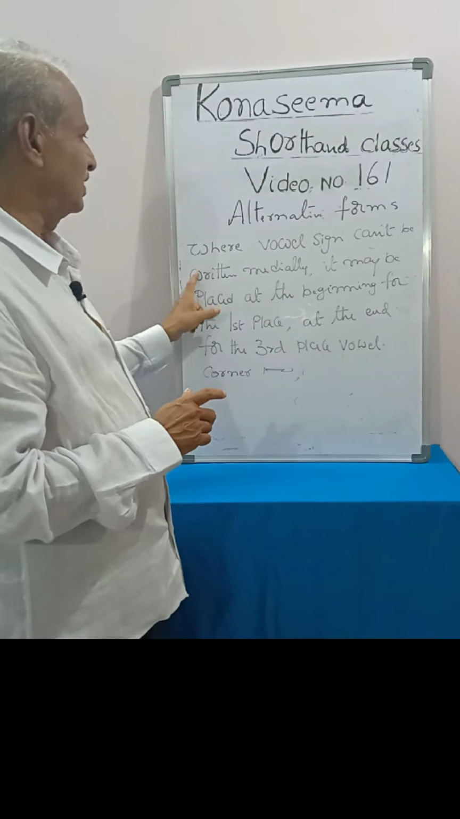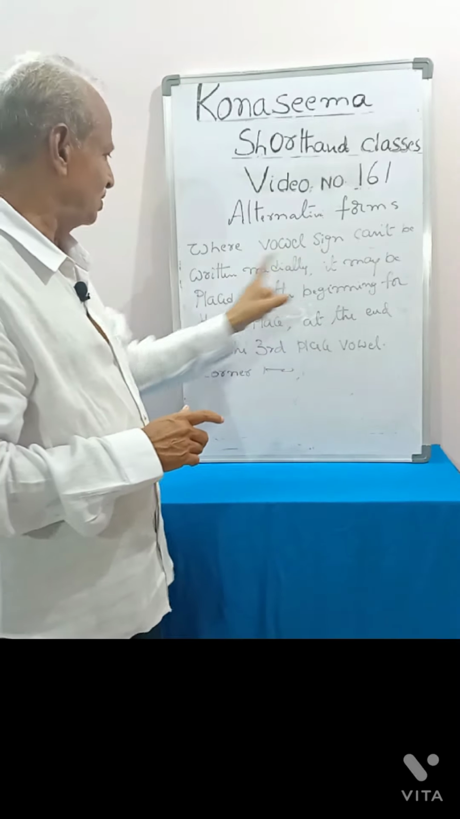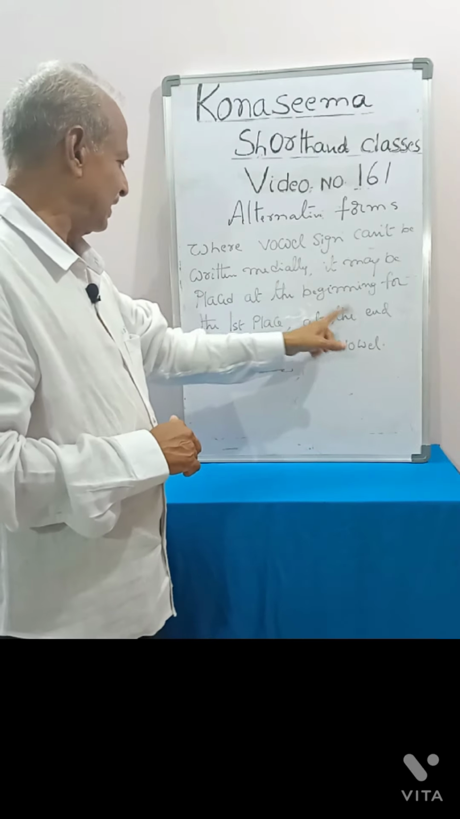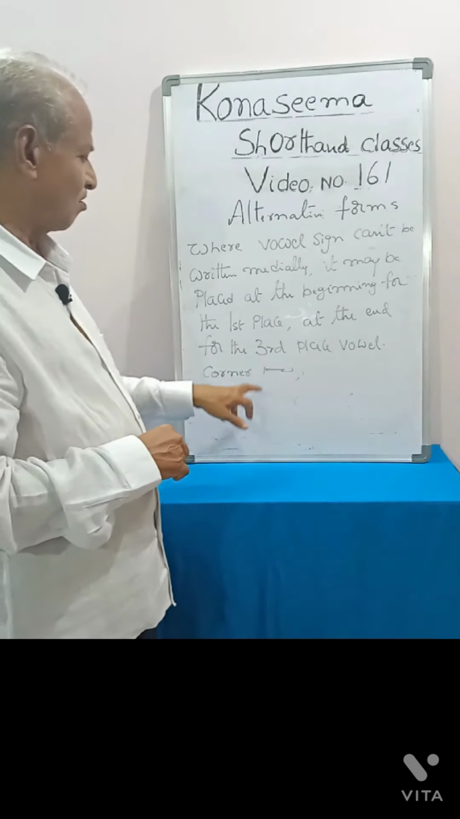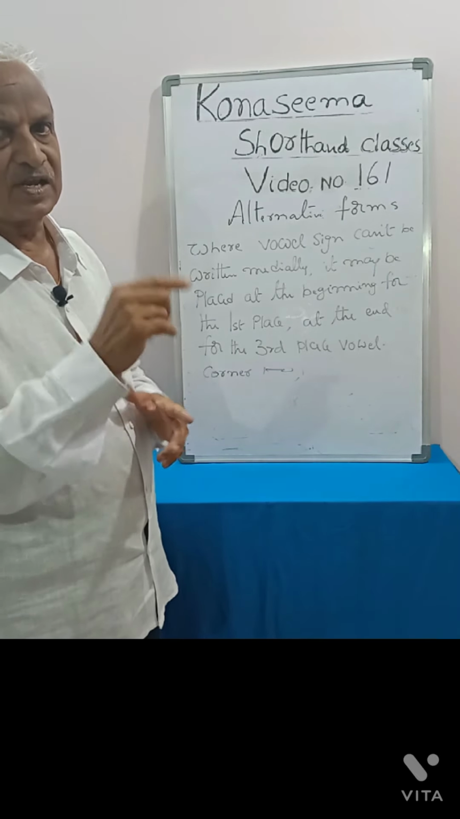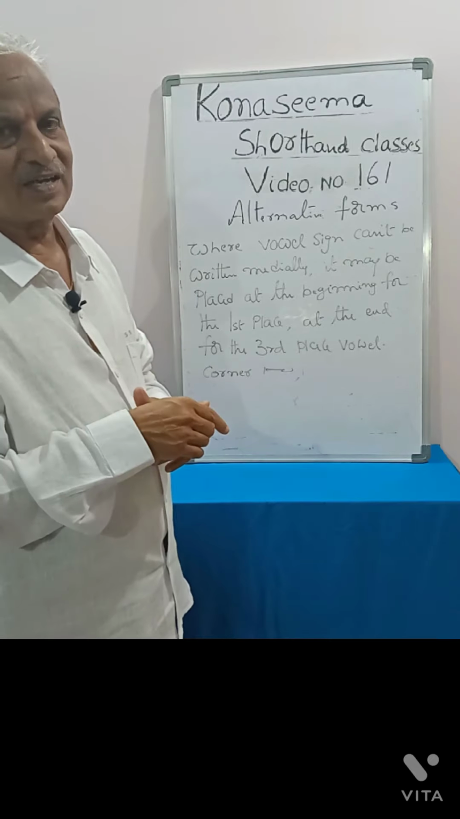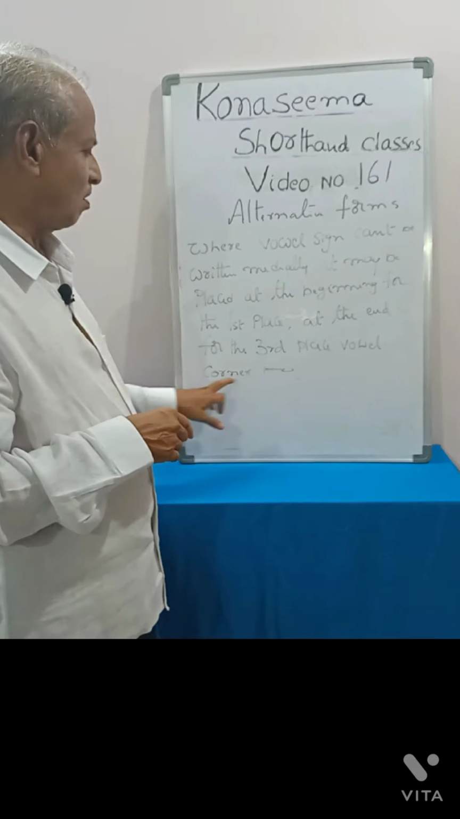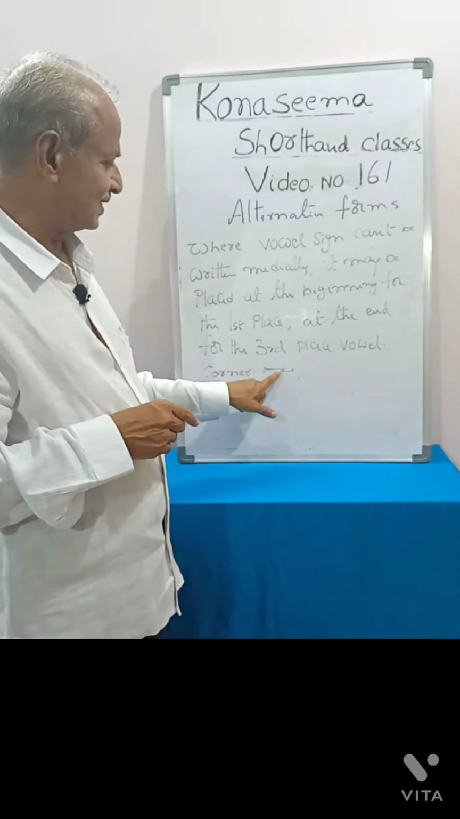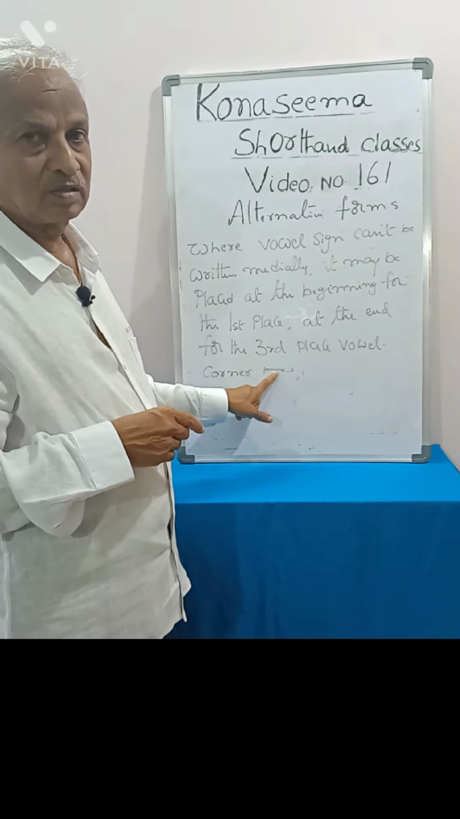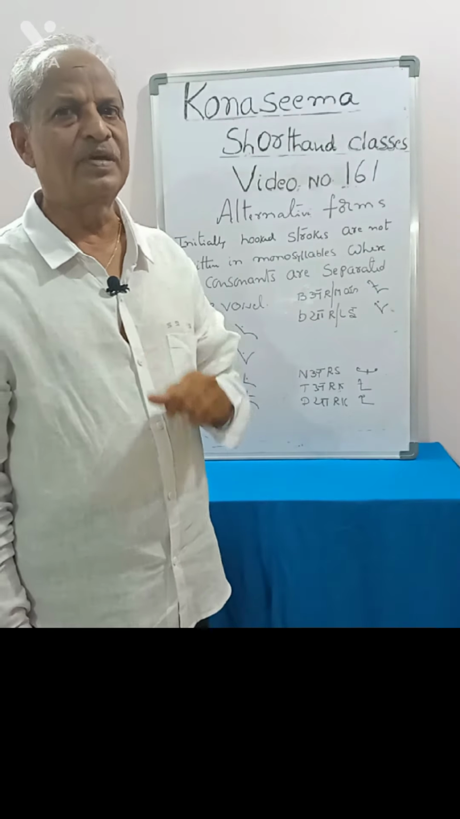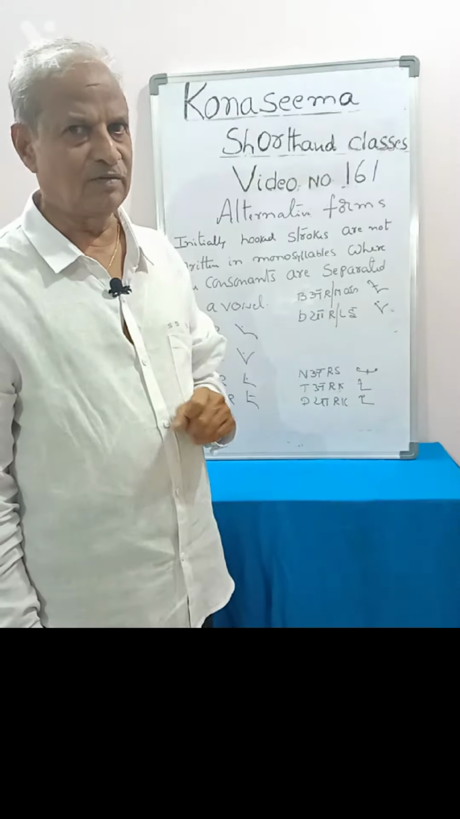Where vowel sign cannot be written medially, it may be placed at the beginning for the first place vowel, at the end for the third place vowel, like this, corner. Here corner is there, first place light dash. Dash cannot intersect the stroke. For example, corner. If this dash vowel is second vowel, we can intersect it through the stroke. But here we can't. You see the last sentences of page number 54 of the chapter.